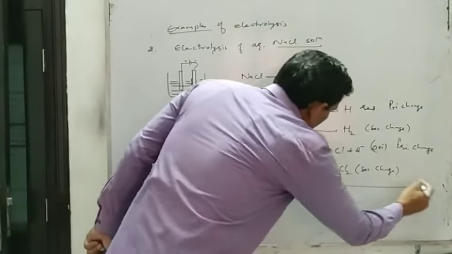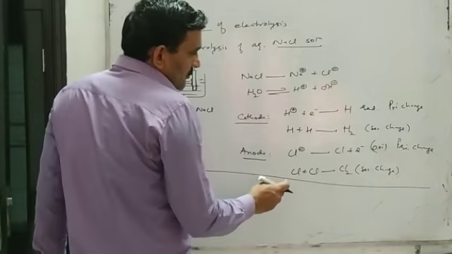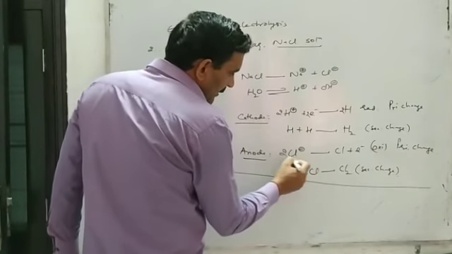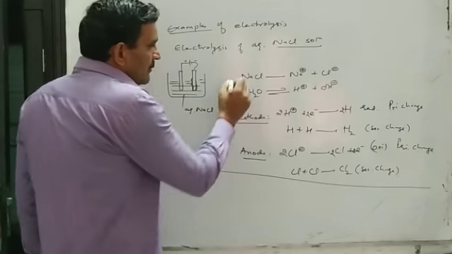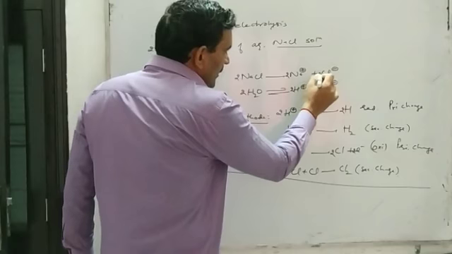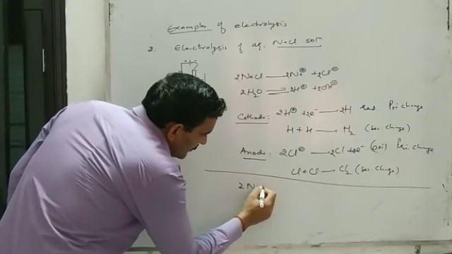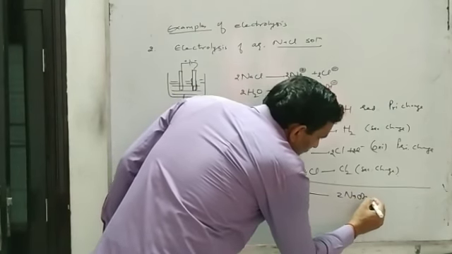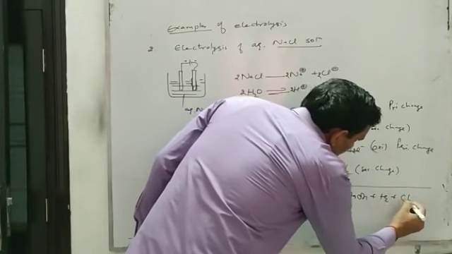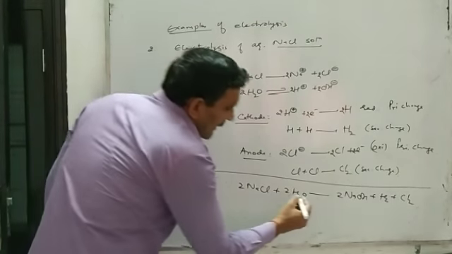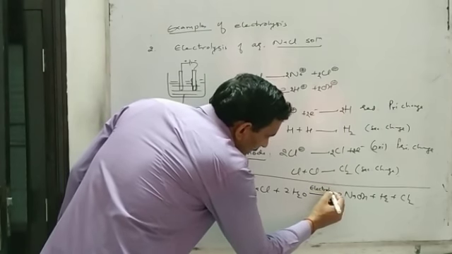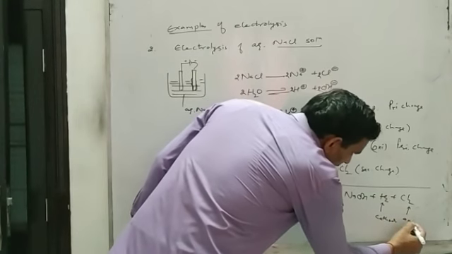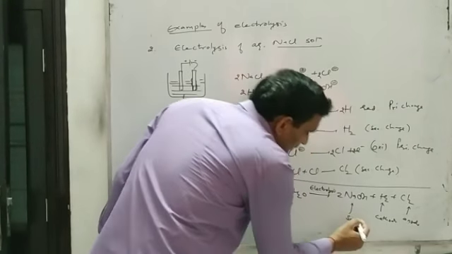Overall equations, if we add, so here you see 2 hydrogen atoms are required, so you multiply this equation by 2. Here 2 chlorine atoms are required, so you multiply by 2. These equations also you multiply by 2, and then you add. So we have 2 NaCl plus 2 water gives 2 sodium hydroxide plus hydrogen and chlorine. That is, in aqueous solution of NaCl, when we electrolyze, we will obtain hydrogen gas at the cathode, chlorine at the anode, and sodium hydroxide will be left in solution.